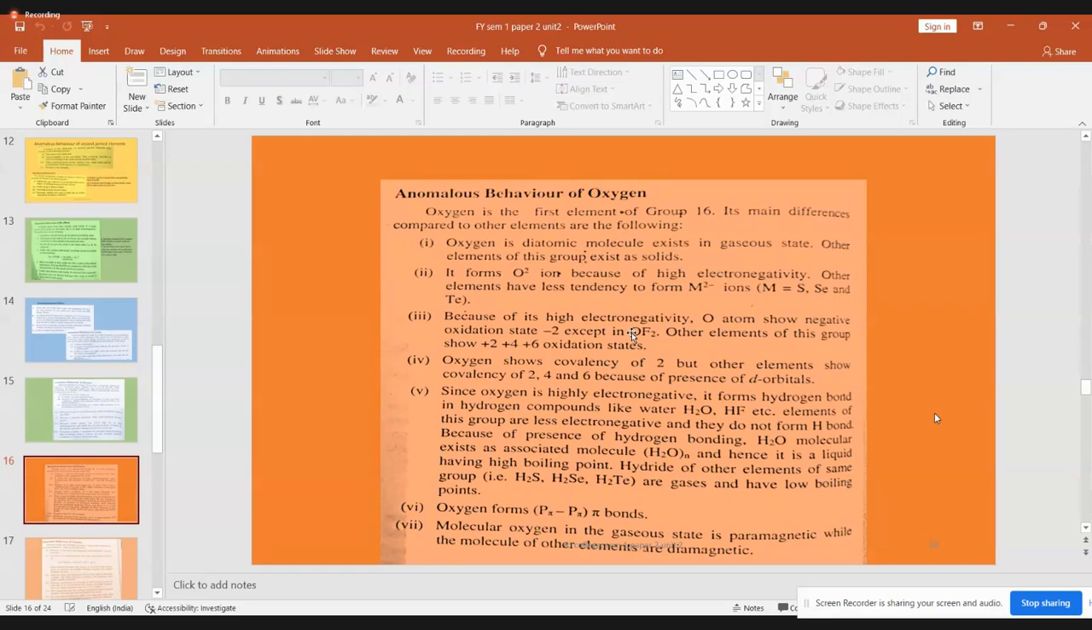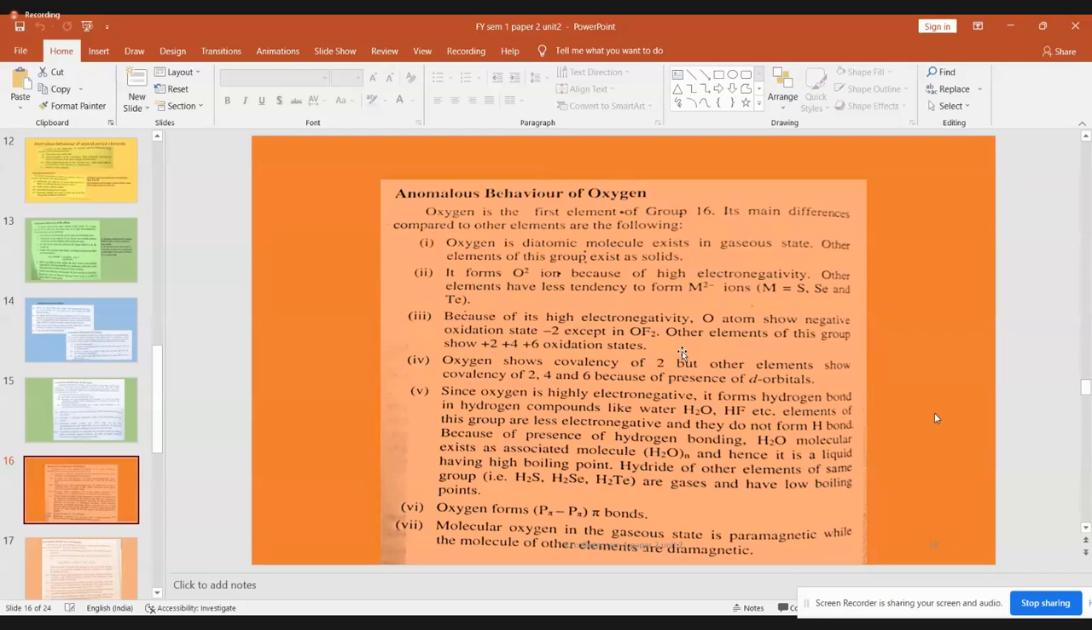Whereas the other elements, sulfur, selenium, tellurium, have the choice. They can sometimes exhibit +2 state, +4 state, +6 state. All these possibilities are there. They have different oxidation states in different compounds. Now, regarding the covalency character, oxygen can form 2 bonds. Its covalency is 2. Maximum covalency is 2. But the other elements of its group, sulfur, selenium, tellurium, can exhibit covalency up to 6. They can exhibit covalency of 2, 4 and 6, depending upon the nature of the compound it is forming.